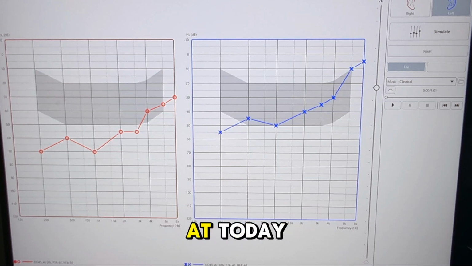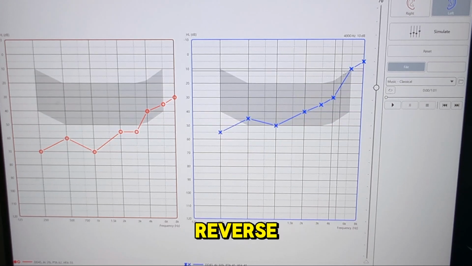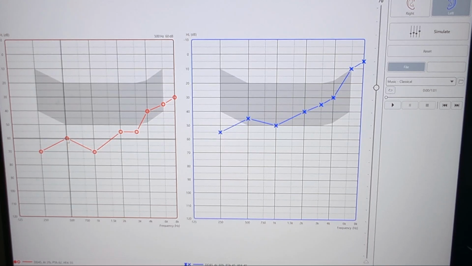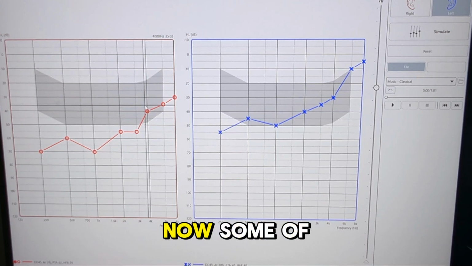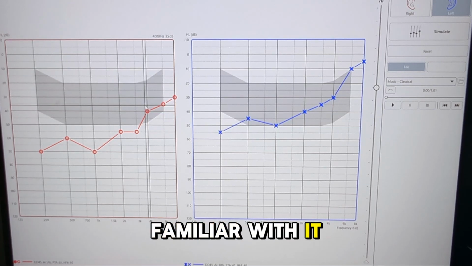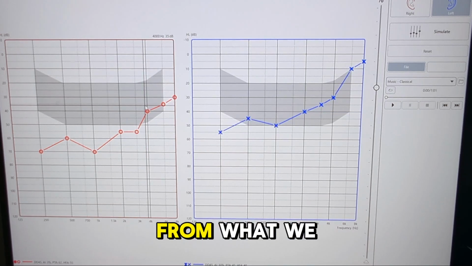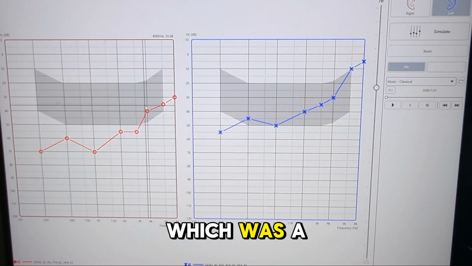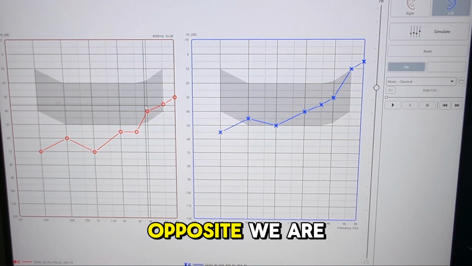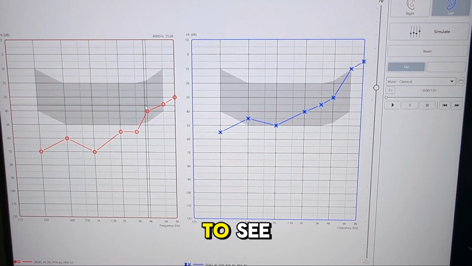And what we are looking at today in the left ear is a moderate reverse ski slope mixed hearing loss. And in the right ear, we're looking at a severe reverse ski slope mixed hearing loss. Now, some of you might be wondering, there's no bone conduction values. For those who know what an audiogram is and are familiar with it, there's no BC values because we're in the hearing loss simulation mode. So this is quite different from what we showed previously, which was a ski slope profound hearing loss. The trend is opposite. We are calling this a reverse ski slope hearing loss, and it's quite interesting to see this simulation.